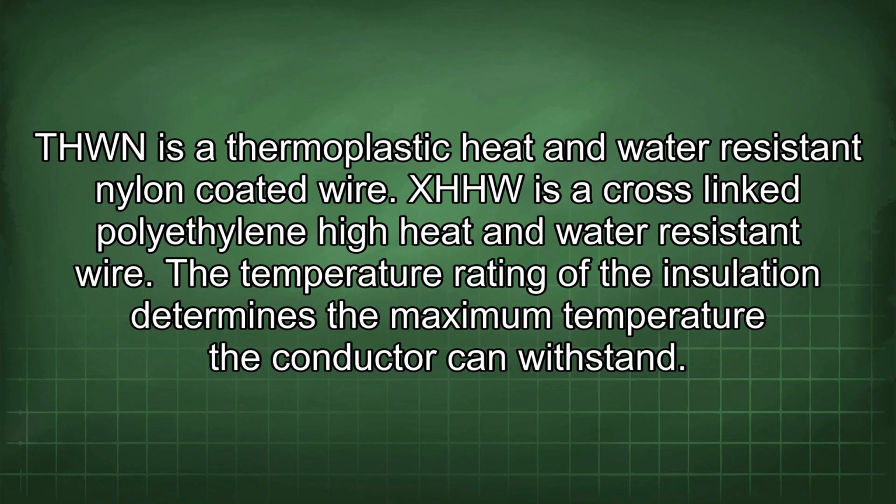THWN is a thermoplastic heat and water resistant nylon coated wire. XHHW is a cross-linked polyethylene high heat and water resistant wire. The temperature rating of the insulation determines the maximum temperature the conductor can withstand.